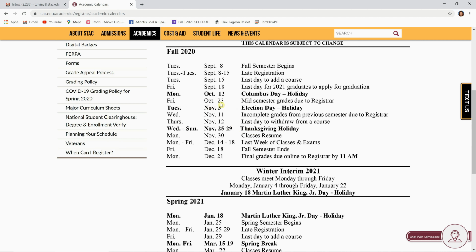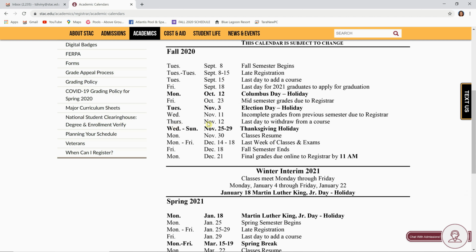Another important date is Friday, October 23rd. That is when mid-semester grades are due to the Registrar. That is important because you want to make sure by that Monday you're looking up to see if you have earned any mid-semester grades. Only D's or F's are posted on Banner SelfService. So if you're earning a D or F, it would be posted. And at that time, you want to make sure that you reach out to your professor to see if you can turn your grades around to be successful in the class.